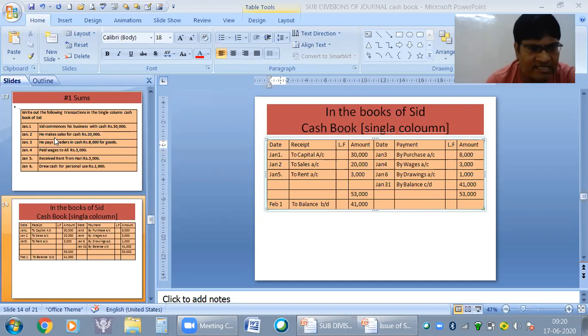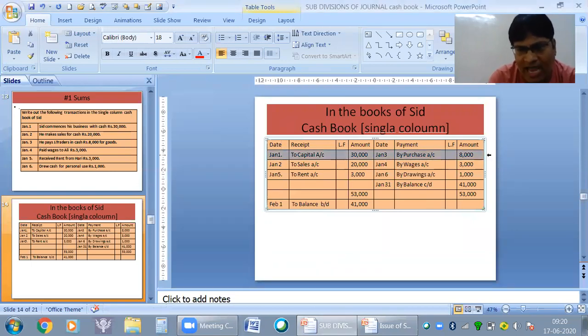Next, he pays J Traders in cash, rupees 8,000 for goods. So goods, if you have paid, that means you have purchased goods. You will not write the name for nominal account. You have made the payment, so by purchase 8,000, January 3rd. The journal entry is purchase to cash, or you may remember that you are paying the money, so by purchase.